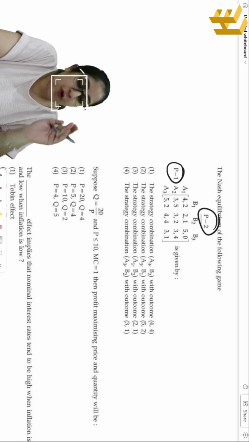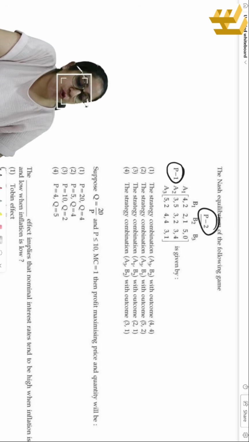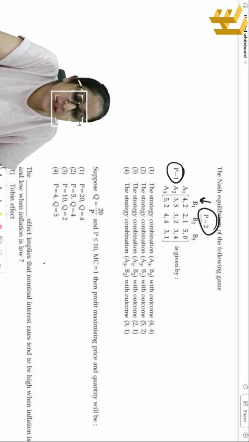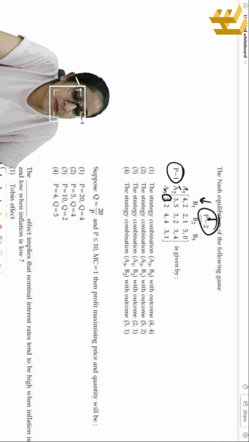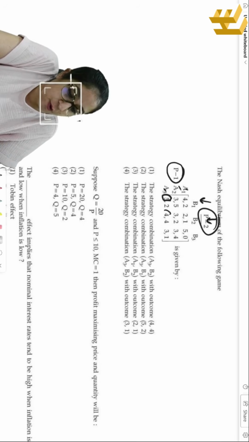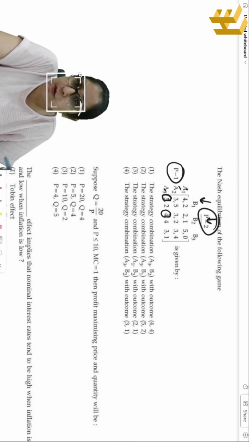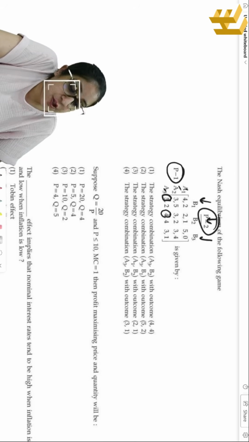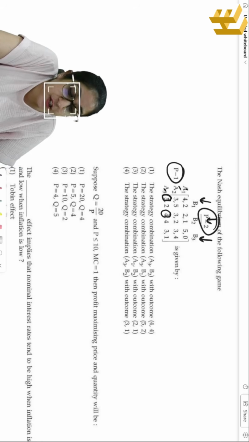strategies of player 2. So assuming that player 2 goes for B1 strategy, what's the maximum payoff out of A1, A2 and A3? This is 5, isn't it? The maximum payoff when we are assuming that the strategy of player 2 is B2, this will be 4, 4 basically, not 4, 4 but 4. Then if we assume that player 2 goes for B3 strategy, then the maximum would be this payoff 5.